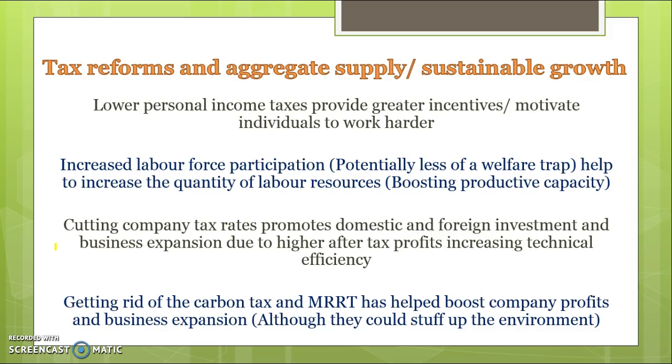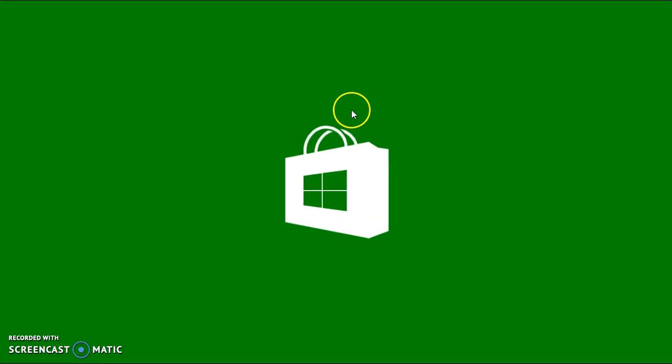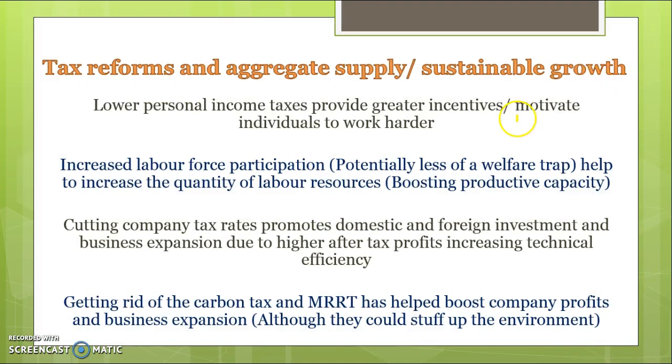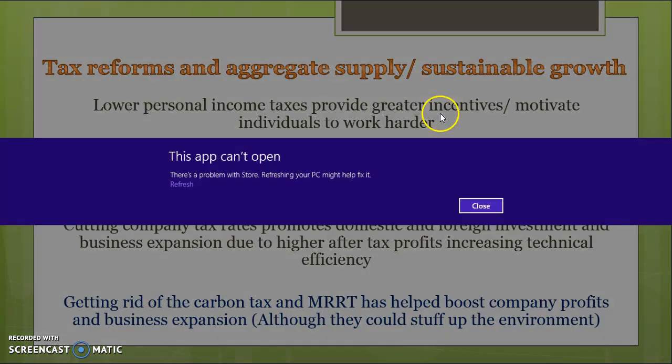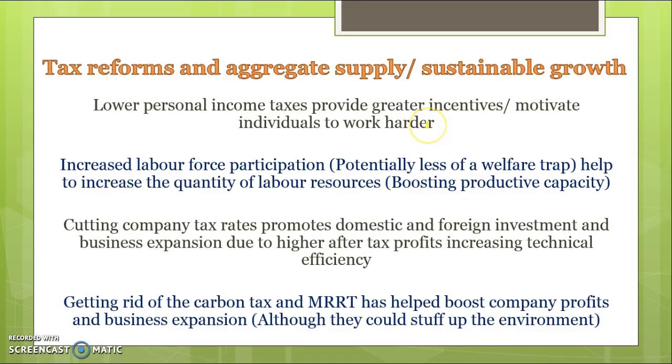So in terms of tax reforms and strong and sustainable growth, you could talk about lower personal income taxes and how that provides greater incentive, or a greater motivation for individuals to work harder, so that leads to increased productivity, which can help to boost aggregate supply. You could talk about increased labour force participation. Most of this stuff we've talked about in the other videos.